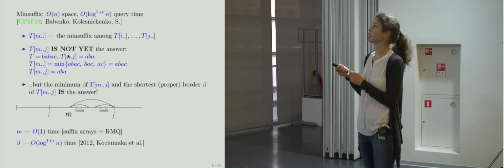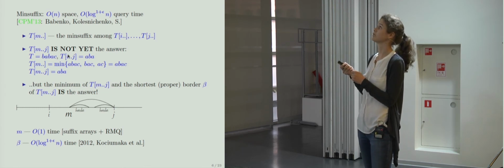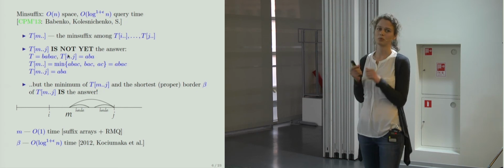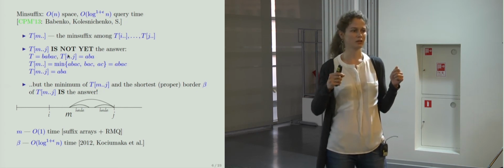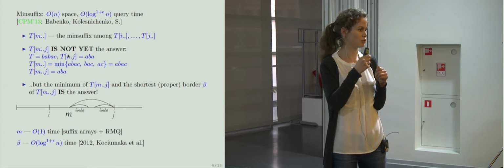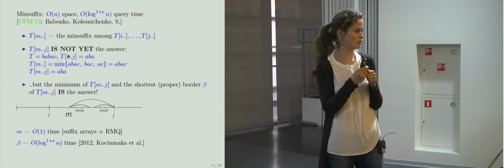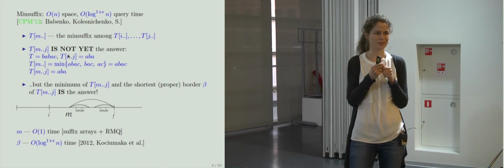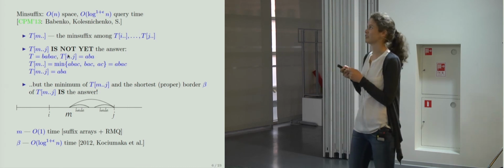So if t_m is the minimal suffix starting inside the range, then you might think that t_m..j, this suffix trimmed at the last position of your substring, is the answer. Well, unfortunately, it is not. So here is an example for you.